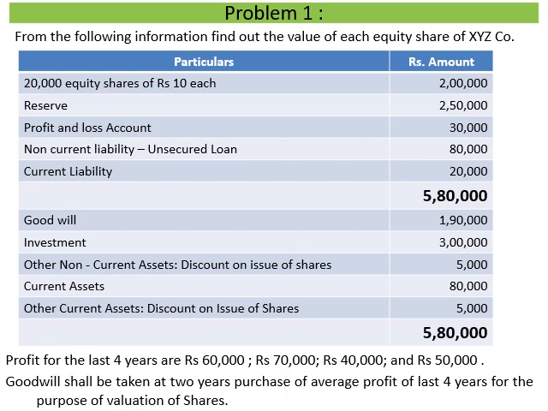So that means it is the average profit method, and by using the average profit method, we are going to calculate the value of goodwill. Now, if you look at this particular problem, a value of goodwill is already there in the balance sheet, 1,90,000. Now, before valuation of shares, it is saying that we have to revalue the value of goodwill.